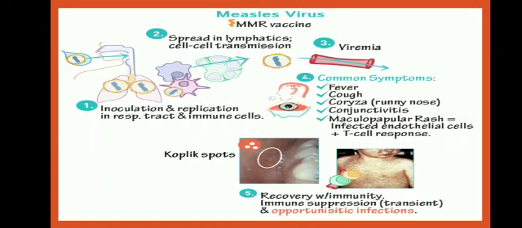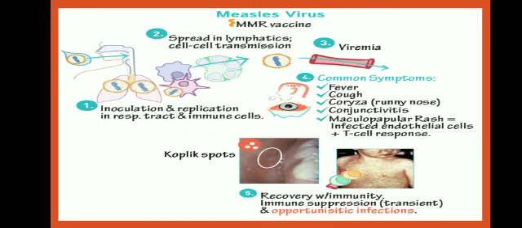This is an overview of what we have studied till now. First of all, inoculation means the virus will enter the body and start replication in the respiratory tract and immune cells. Then it will move towards the lymphatics, and then it can cause viremia.